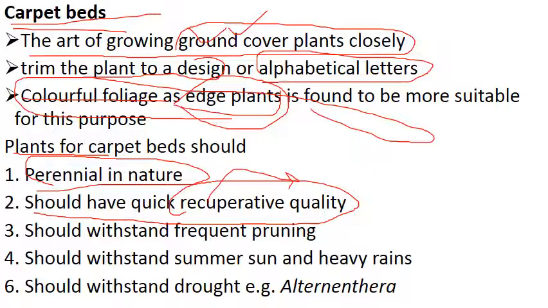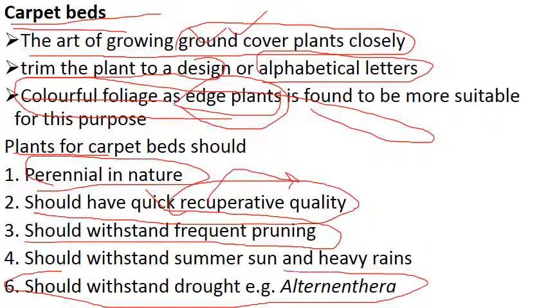It should withstand frequent pruning, summer sun and heavy rains. It should withstand drought like Alternanthera. Alternanthera is a plant which can withstand drought.